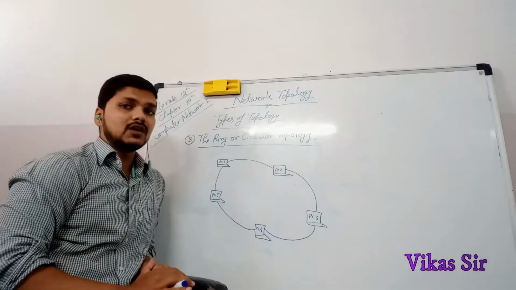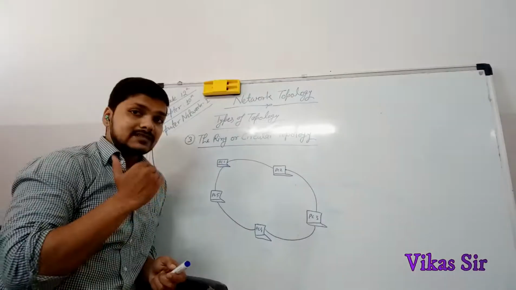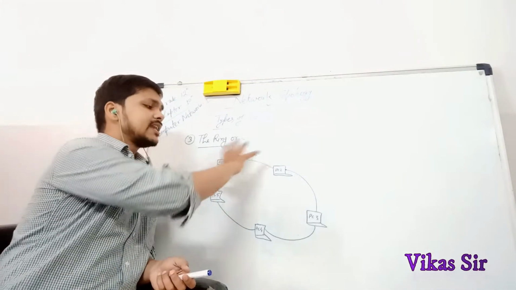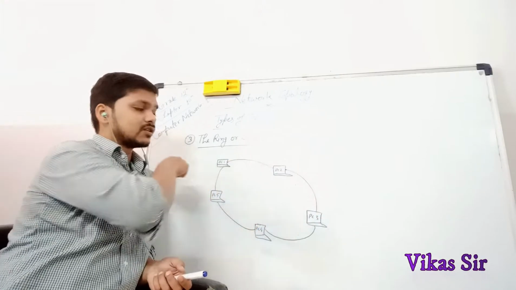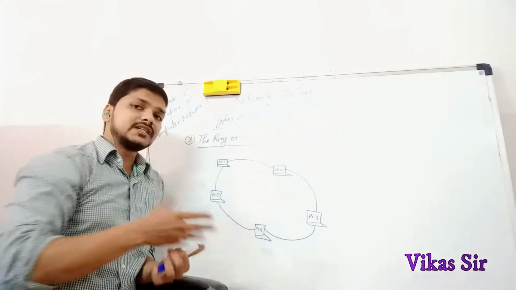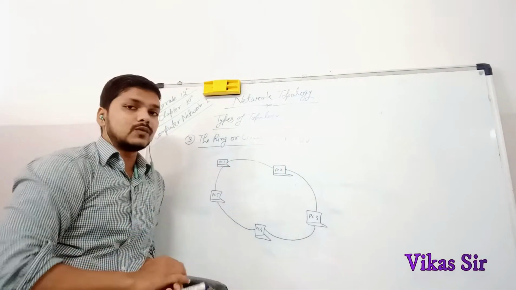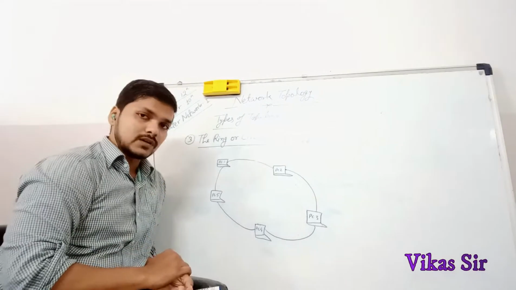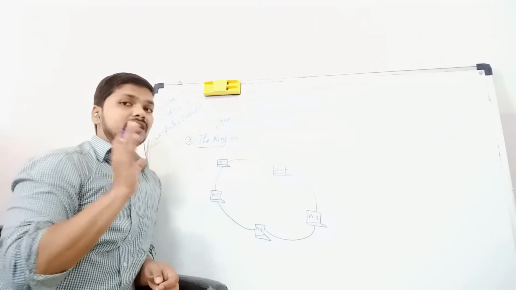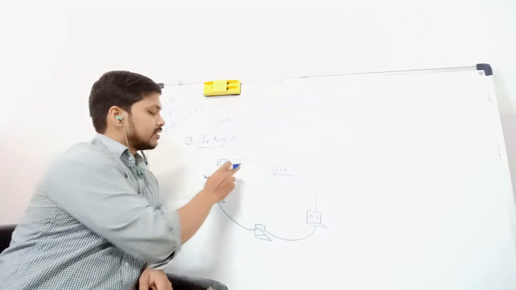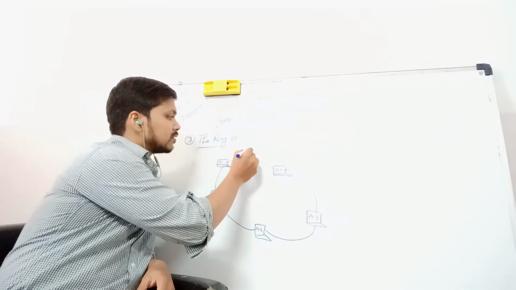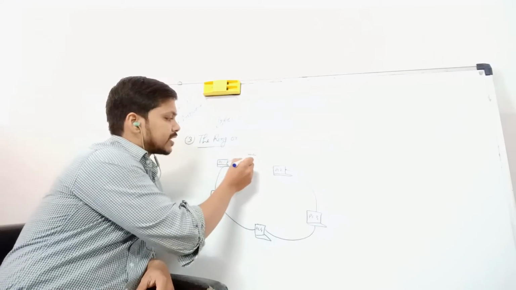But this type of topology also has some disadvantages. First one is what? Let's assume if any wire in this network is crashed or disturbed, it means that the whole network will be disturbed, meaning no system will work in the network. And second, if I want to attach a new electronic device, just assume between PC number 1 and PC number 2, so I need one more system here and I have to connect it.